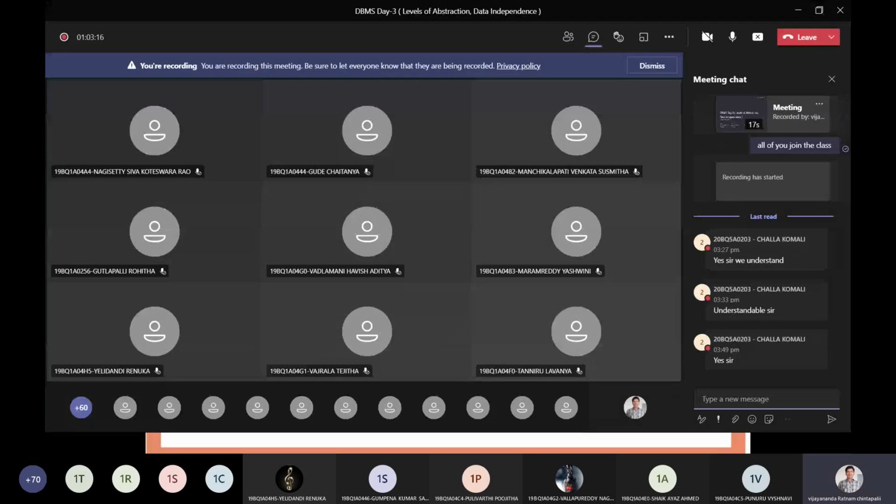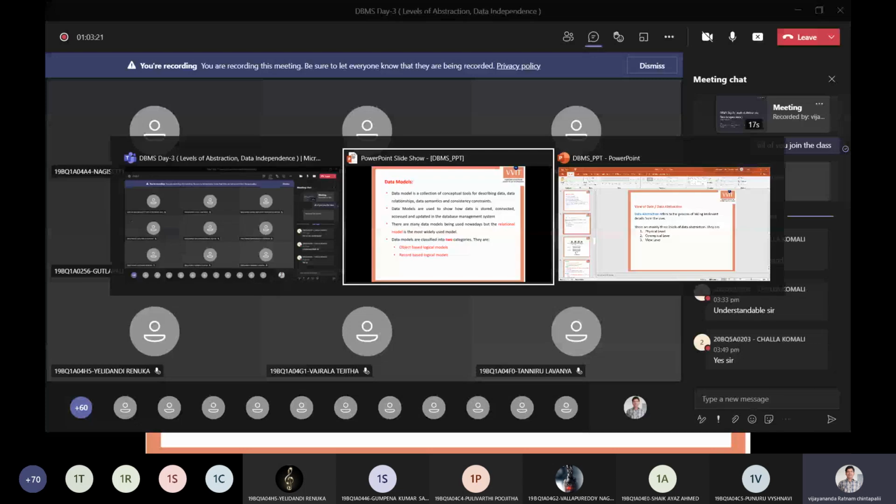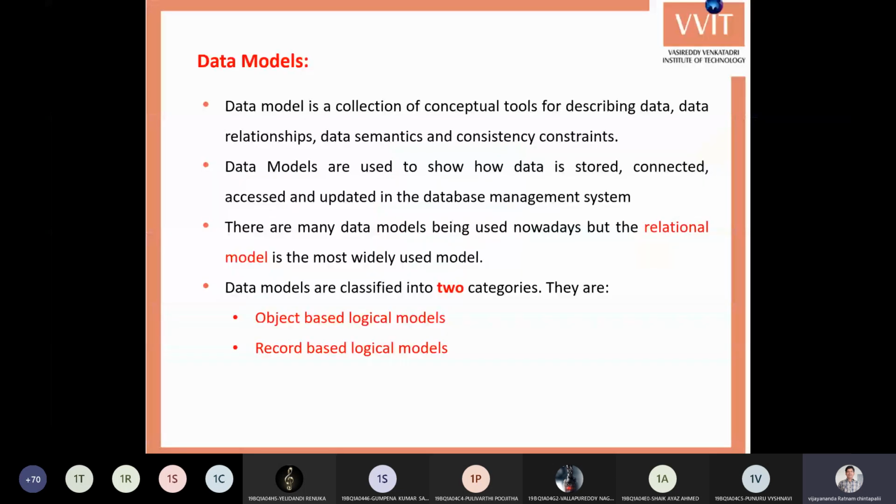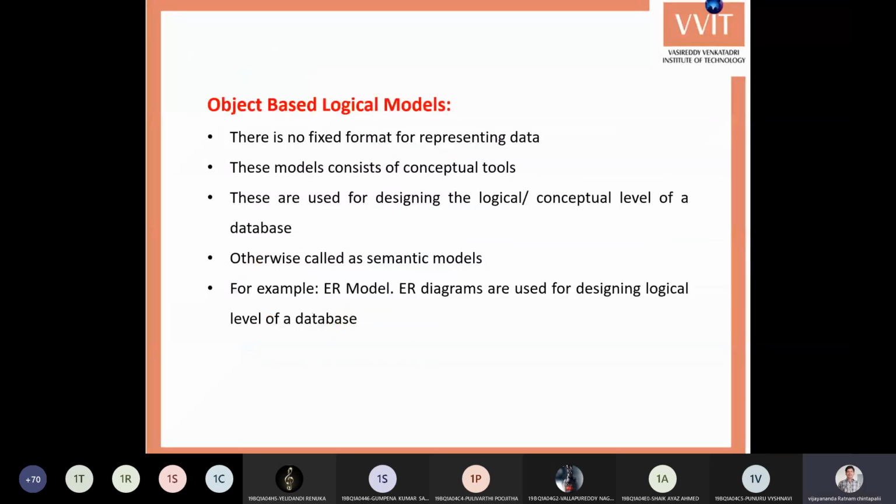First one, object-based logical models. Here, in object-based logical models, there is no fixed format for representing the data. You can represent it as per your requirement, depending upon your situation. Next, these models consist of conceptual tools, not implementation tools. These object-based logical models are purely conceptual.